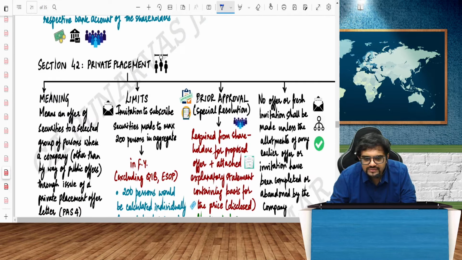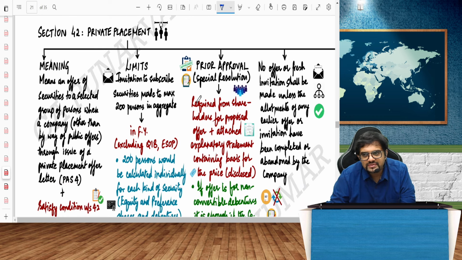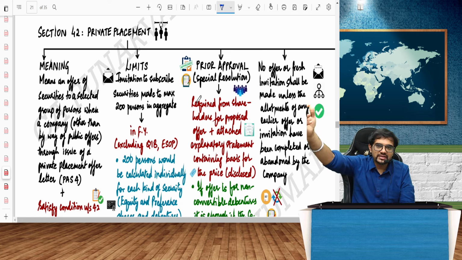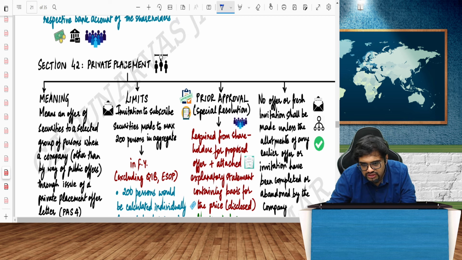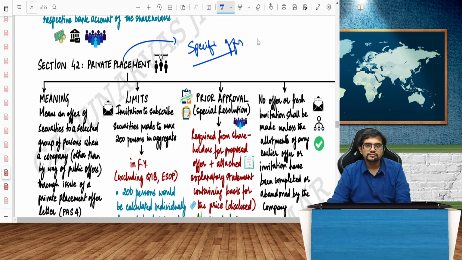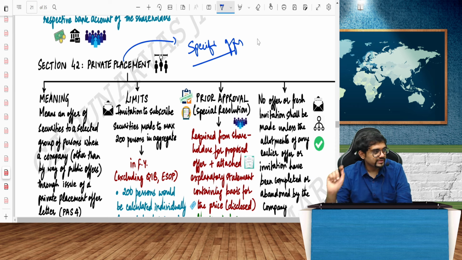Coming to private placement. Again, it can be an important 4 to 6 mark question. What do you mean by private placement? Rather than giving it to the public, if I give it to known people, a close group of people. So private placement generally, guys, is a specific offer, more often than not. Your prospectus is an invitation to offer. Private placement is a specific offer to a group of people.